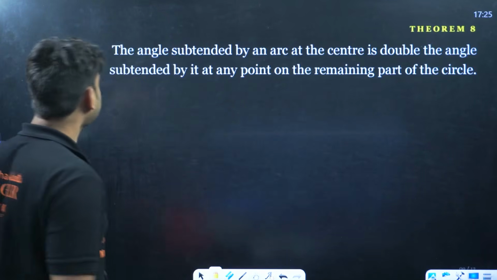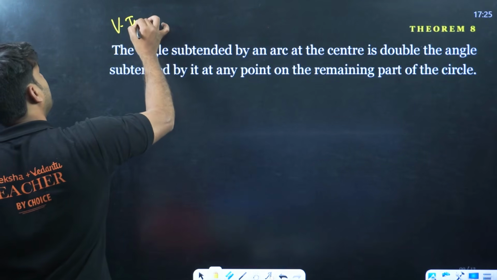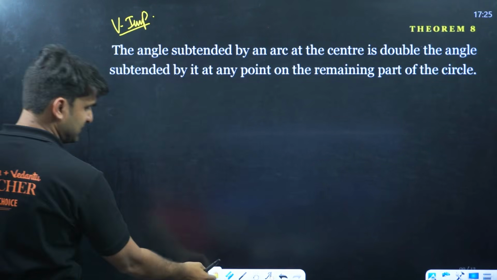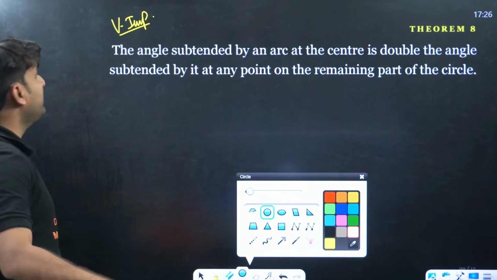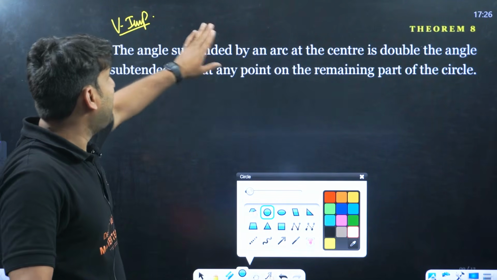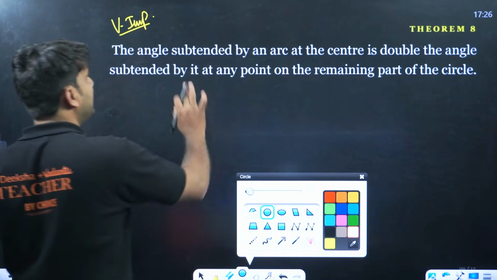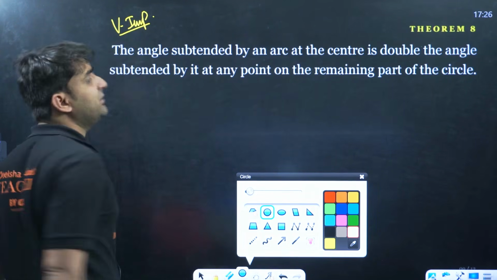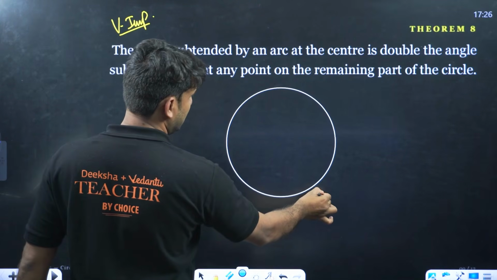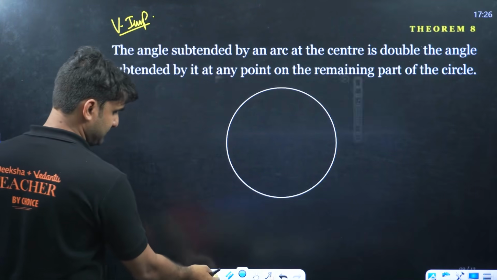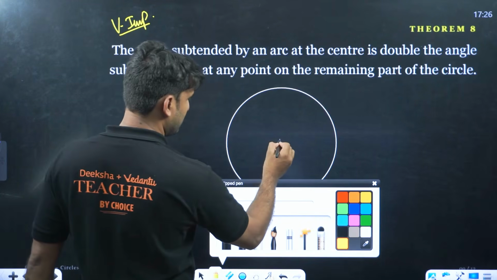Moving ahead. Okay, this is an interesting, very important theorem. Okay, look at the theorem, guys. Please look at the theorem. The theorem is: the angle subtended by an arc at the center is double the angle subtended by it at any point on the remaining part of the circle. Interesting. So let's say we have a circle. I'm making a little big circle, and here we have the center.